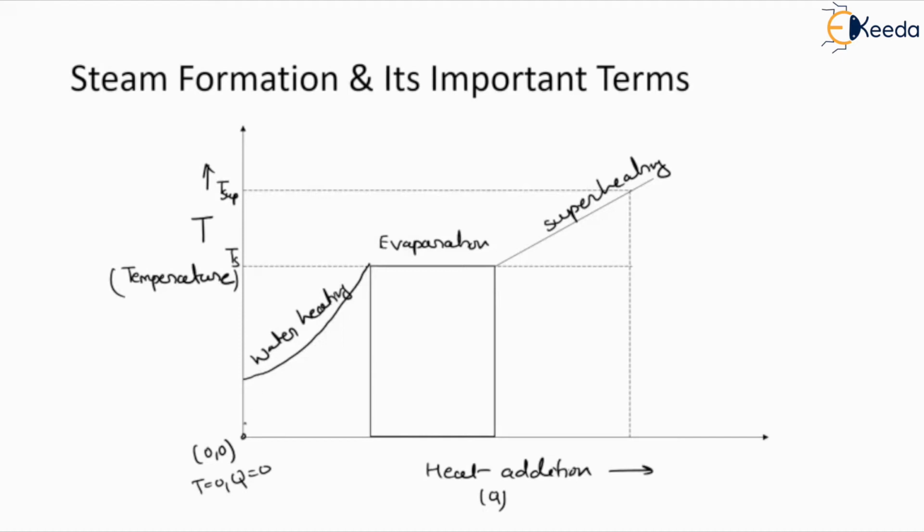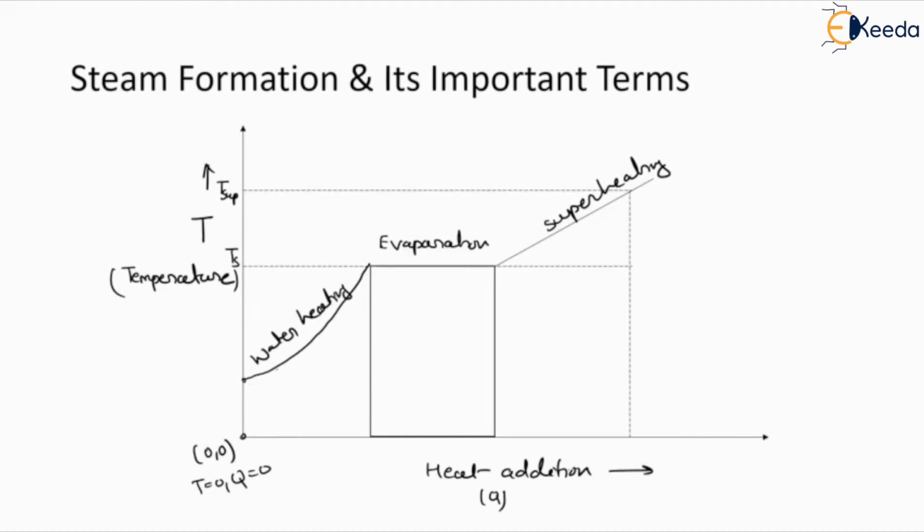So here we are starting with the heating of water. When the water is trying to reach the saturation temperature, it is called the sensible heat. Here we are defining temperature change and heat addition.